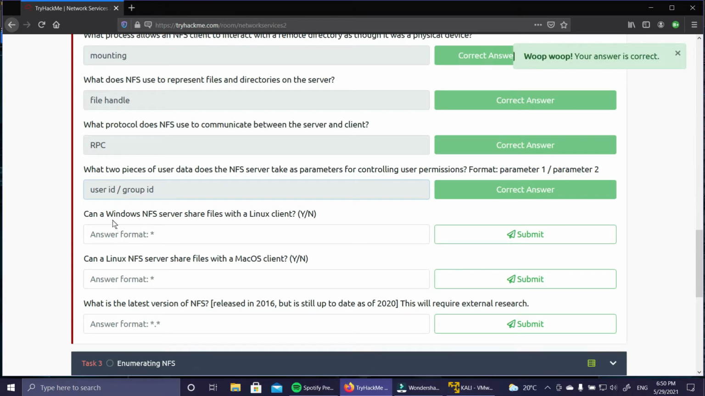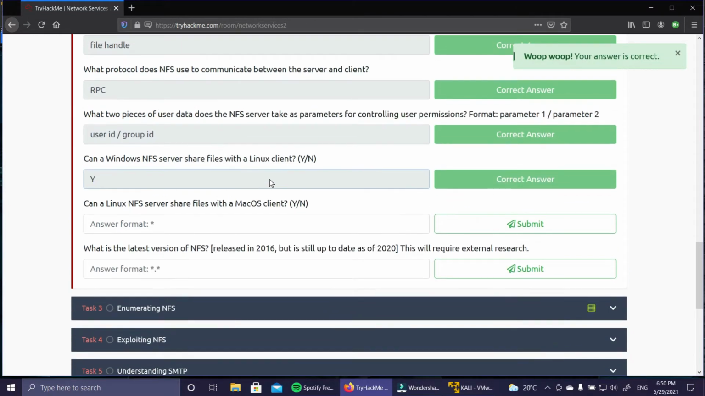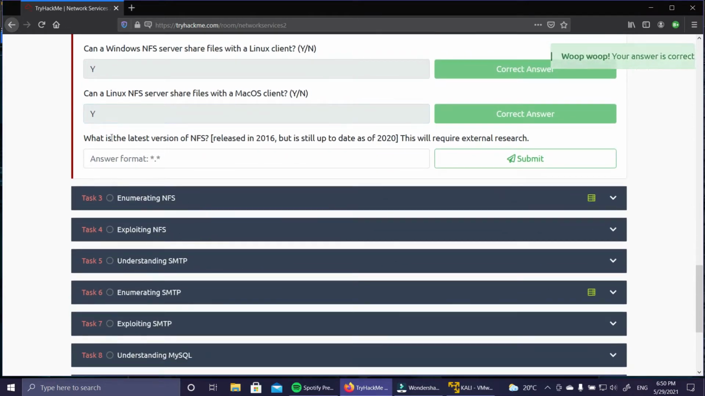The next thing is: can a Windows NFS server share files with a Linux client? Yes, it can actually. And can a Linux NFS server share with macOS? Yes, it can. NFS is a cross-platform protocol. Then the last question is: what is the latest version of NFS released in 2016 but still up to date as of 2020? This will require external research.